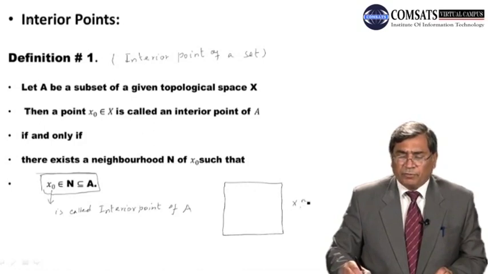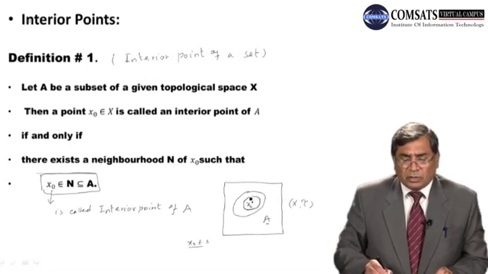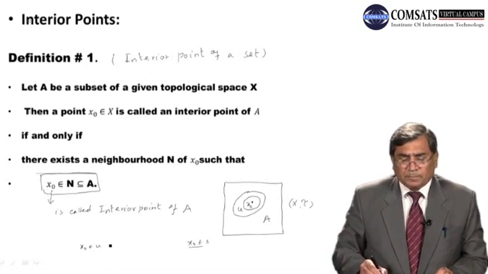We have a subset A of X. We have a point x naught belonging to X. This is an interior point of A provided there exists an open set U such that x naught belongs to U and U is contained in N.